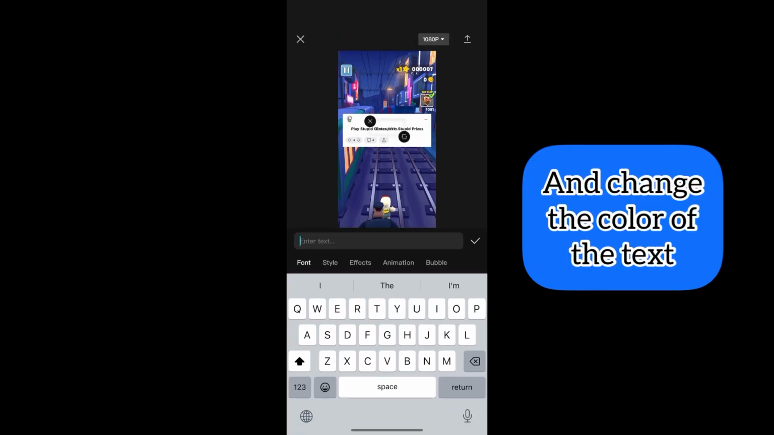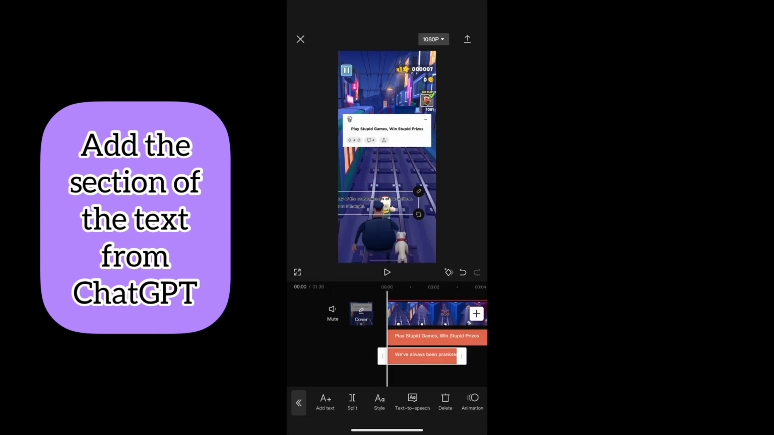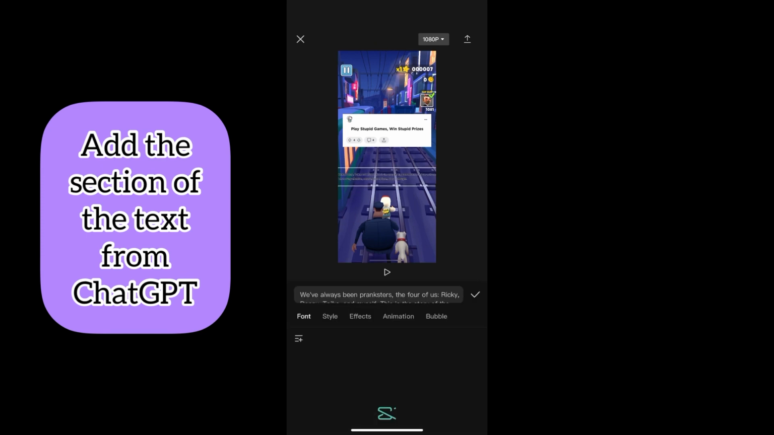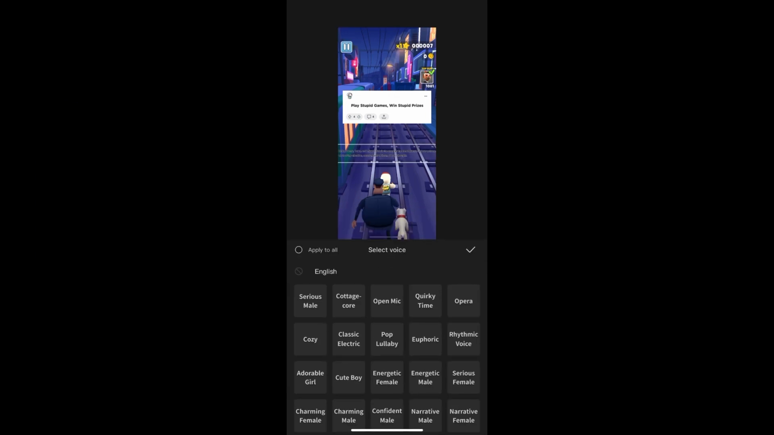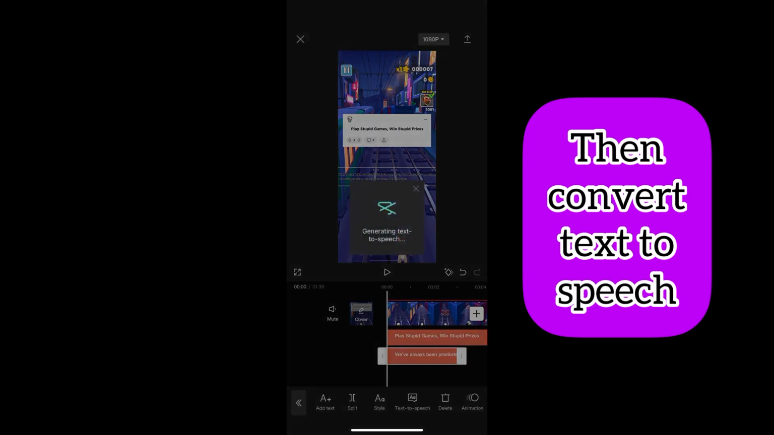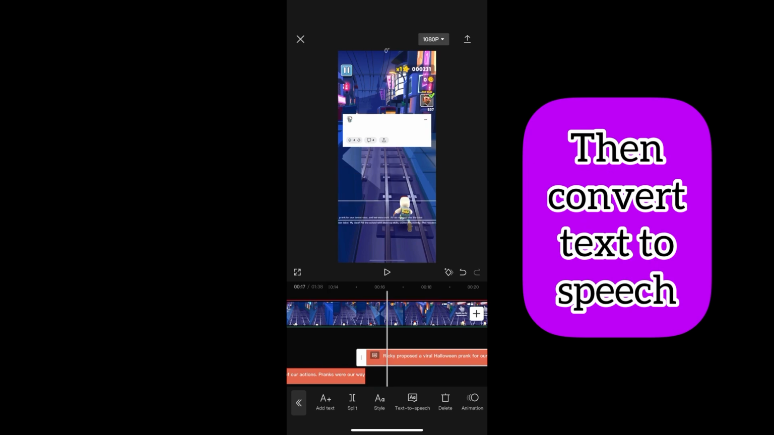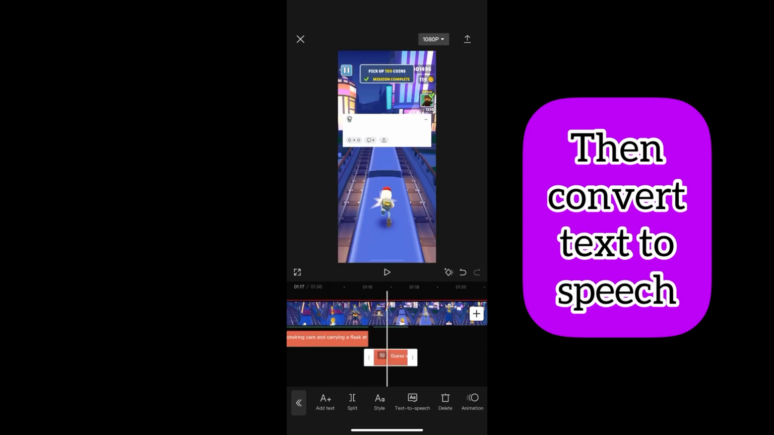And then we're going to copy the section that we got from ChatGPT in our video. Keep in mind that CapCut has a set number of words that you can add in the text box, so you have to keep each section separately. Then we're going to convert the text to speech or voice and select the voice that you want, but in this video we're going to just choose male scientist. Then we're going to do the same thing for all of the sections that we have in our video.